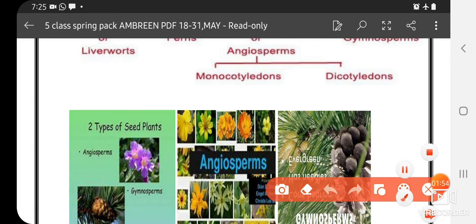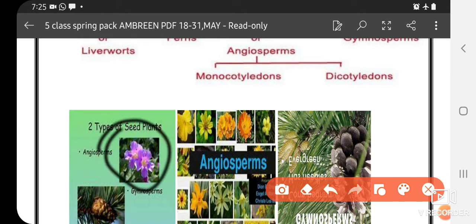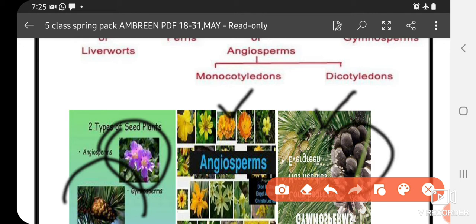Here you can see the picture of angiosperms and gymnosperms. These are angiosperms, the plants having flowers, and these are gymnosperms or conifers, and these are having cones. These are evergreen plants and they are having needles. This is cones.